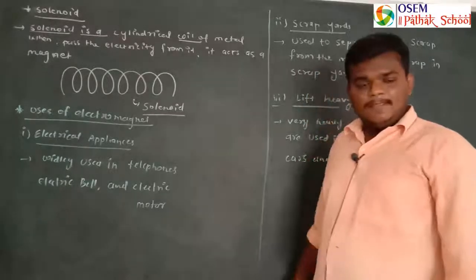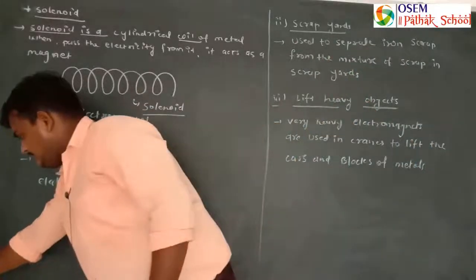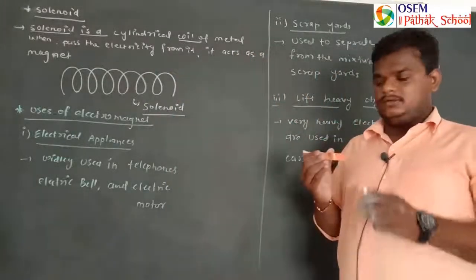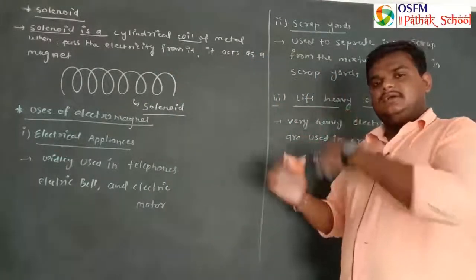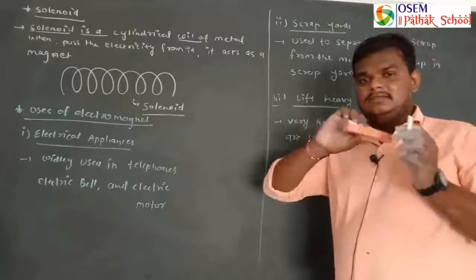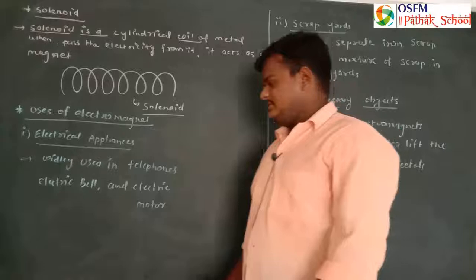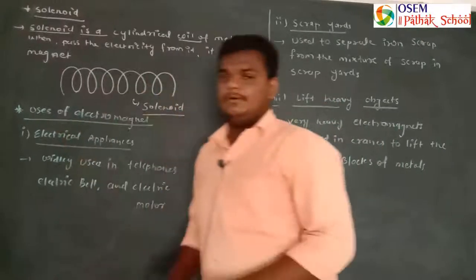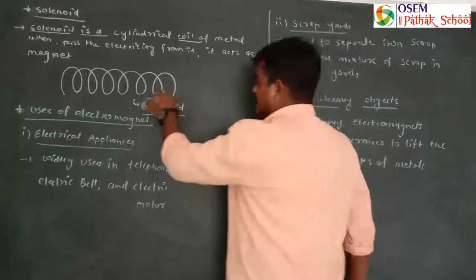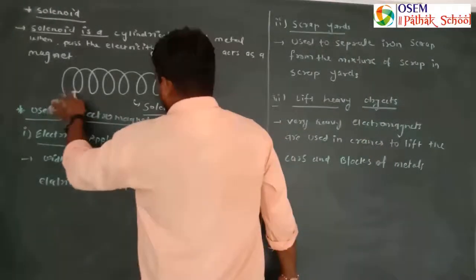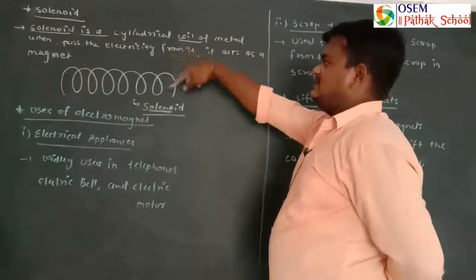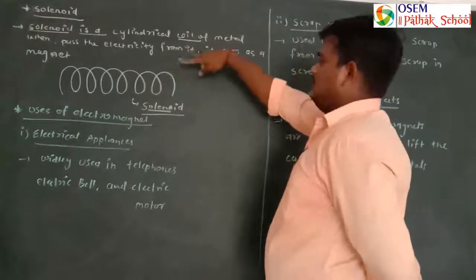So how is a solenoid formed? Suppose this is our metallic core. Around this I wound the wire of metal, and then I will take it from the center of that wire. So I will obtain n number of turns of coil. It looks like this type of structure. This structure is known as a solenoid. So a solenoid is a cylindrical coil of metal.